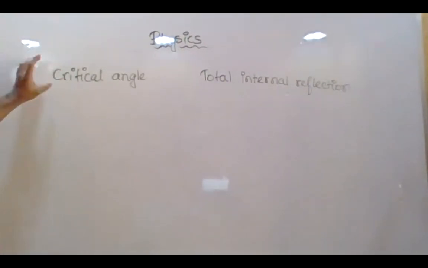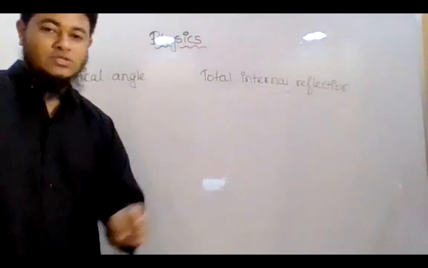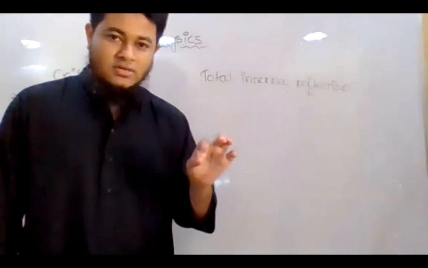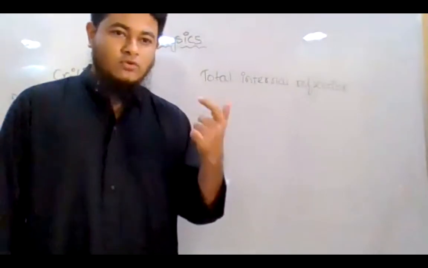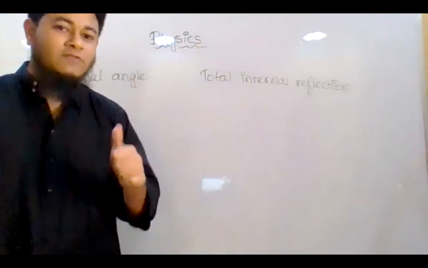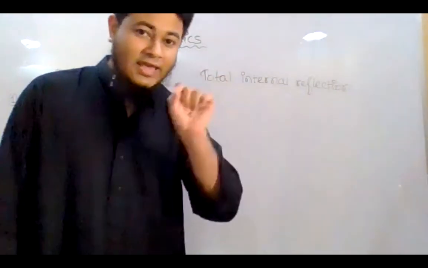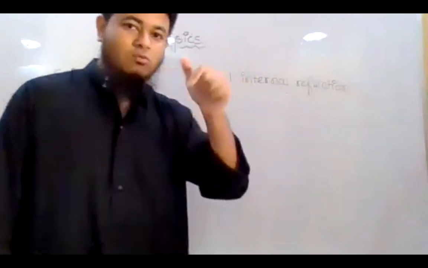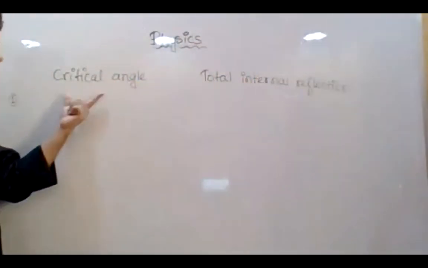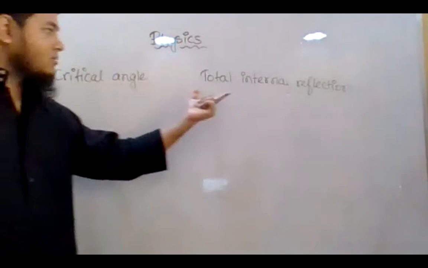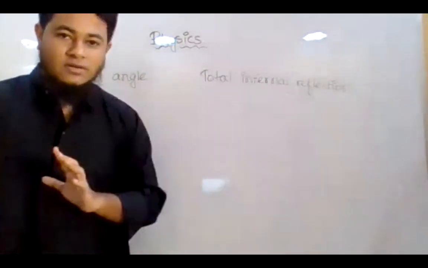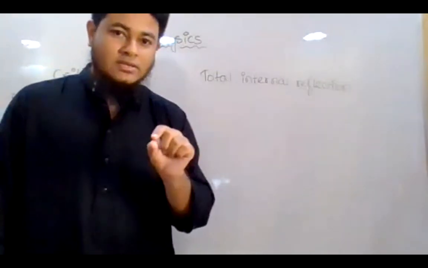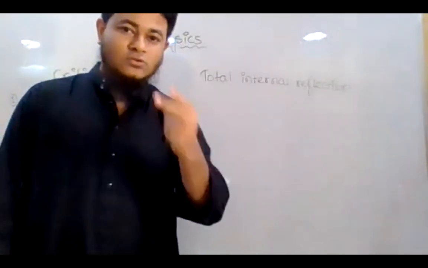Okay, so we understood what is critical angle, we understood what is total internal reflection. So from these two topics, two types of questions are possible. Number one, the definition for 1 mark in A. There are 4 parts of a creative question, A, B, C, D. In A, you might see this question: define critical angle, or define total internal reflection. Number two, in B, for 2 marks, they might ask you 2 questions.